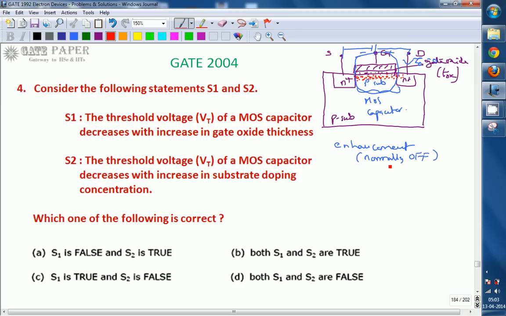Whether the threshold voltage increases or decreases, what is its effect on gate oxide thickness and on substrate doping concentration, that we will discuss now. We are only interested in this part, which is going to be treated as the MOS capacitor. It looks like a parallel plate capacitor with polysilicon as one plate and the p-type substrate as the other plate. In between the plates there is a dielectric material, the silicon dioxide layer. So it is called a MOS capacitor, metal oxide semiconductor capacitor.